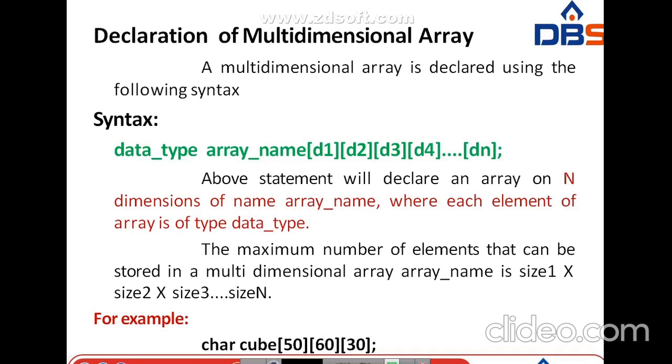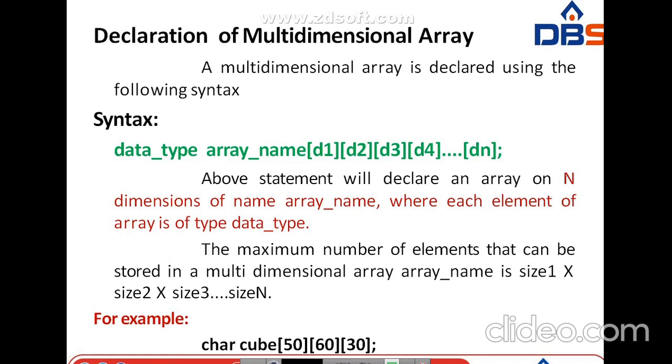The multi-dimensional array declaration is the data type followed by the array name. Within the brackets I am going to mention the dimensions, that is d1, d2 and so on up to dn. In the above declaration of an n-dimensional array, where each element is of type data type, the maximum number of elements that can be stored in the multi-dimensional array is size 1 into size 2 and so on up to size n.